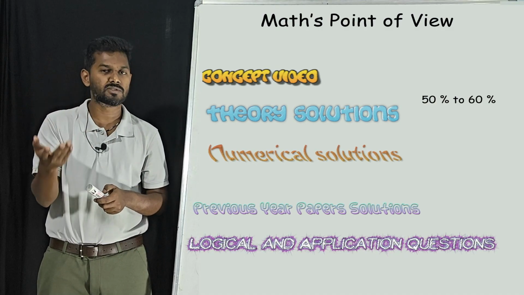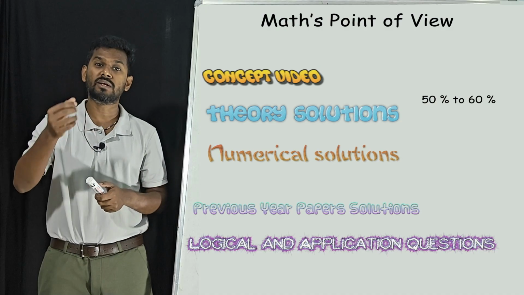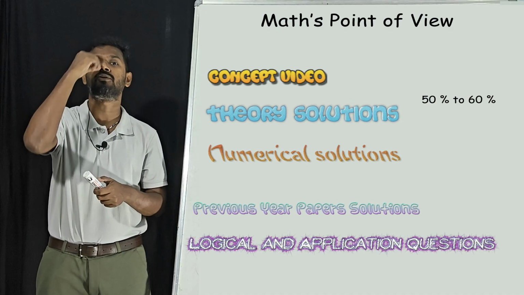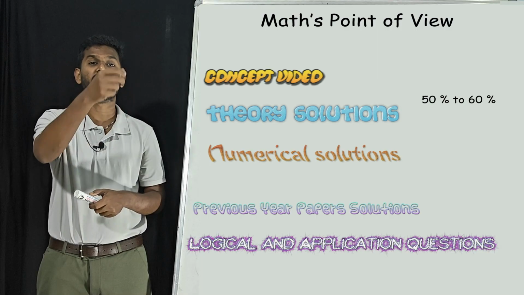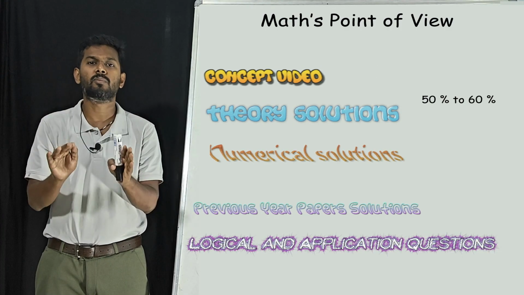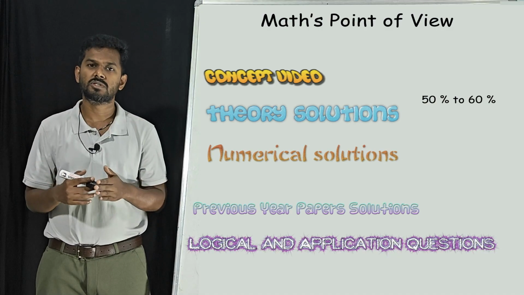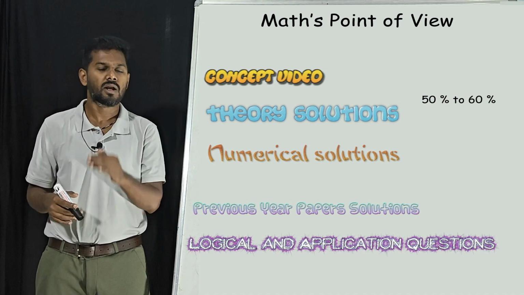And you know, in physics the questions are never going to repeat, correct? So we need to understand the same question in many different ways. So what are the possibilities? They can ask the same question in any different way, so that we learn the complete concept in a proper way. These previous year solutions we are going to solve chapter wise, and all the links are available in the description box.